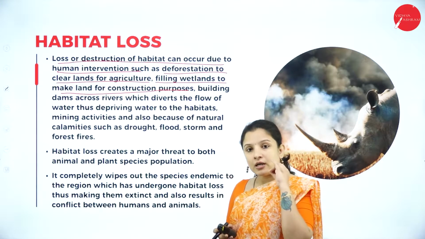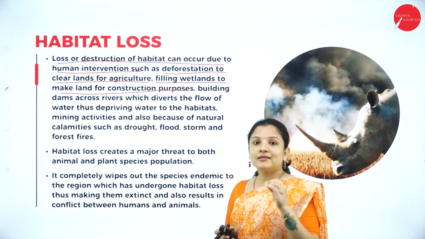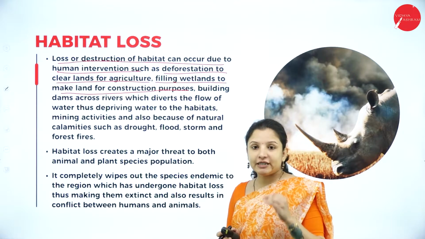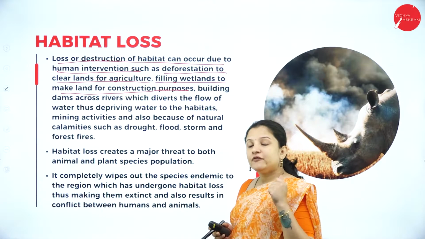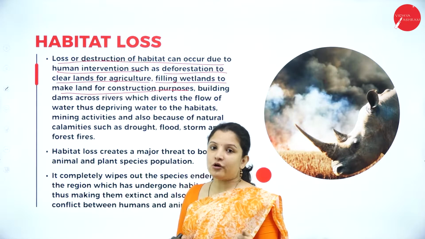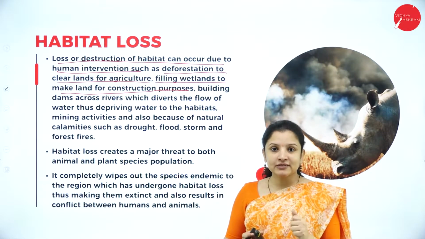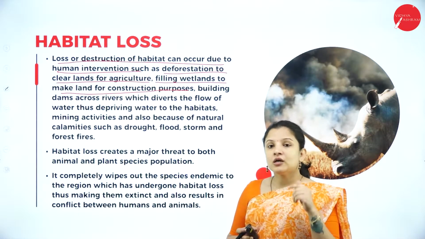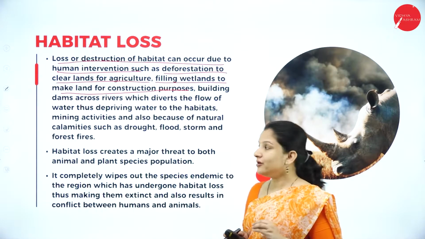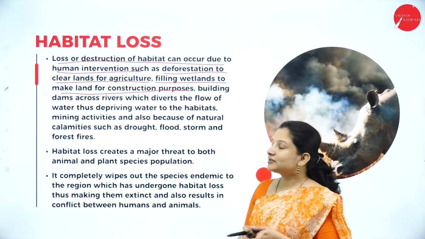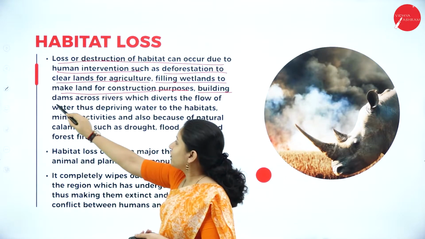Therefore, when the animals lose their home or the plants lose their home, they cannot survive there, therefore leading to biodiversity loss. Next is filling of wetlands. We all know that a number of ponds and rivers have been filled in order to make space for construction. So the aquatic habitat is lost and therefore it is a threat to the biodiversity. So filling wetlands to make land for construction purposes, and building dams across rivers.